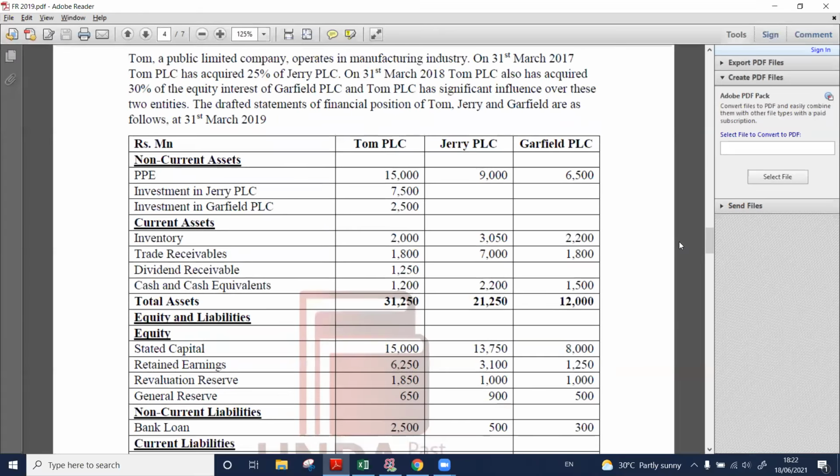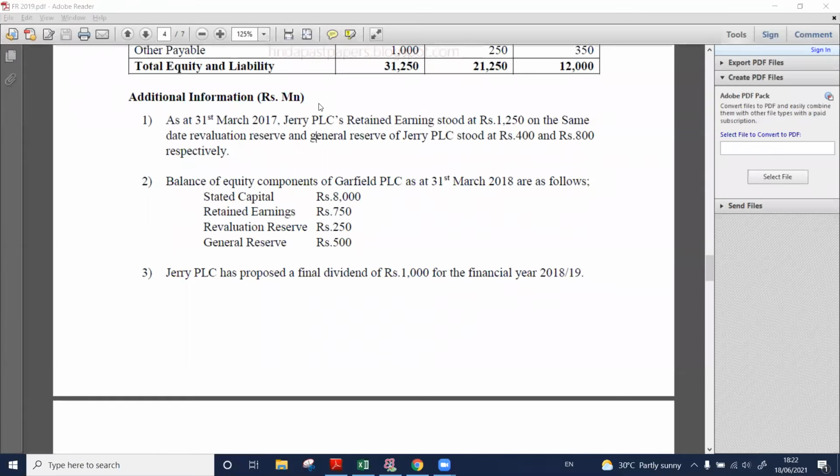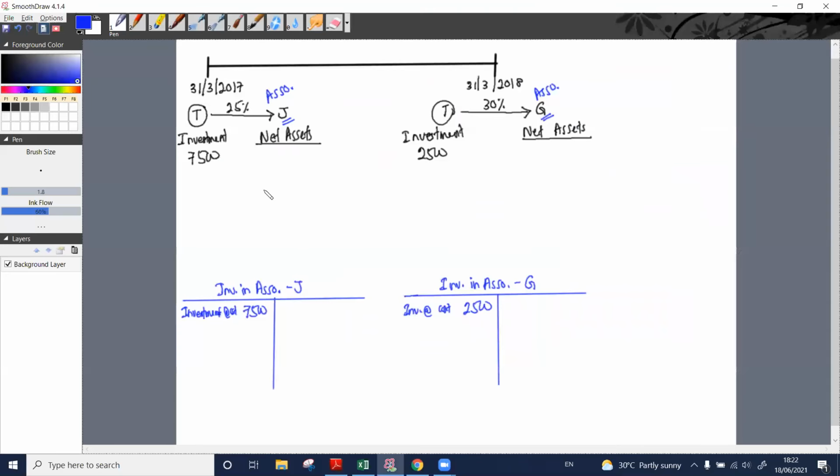Additional information number 1. As at 31st March 2017, Jerry PLC's retained earnings stood at 1,250. On the same date, revaluation reserve and general reserve of Jerry PLC stood at 400 and 800 rupees respectively. These are in millions, right? Okay, so they have given us this information.